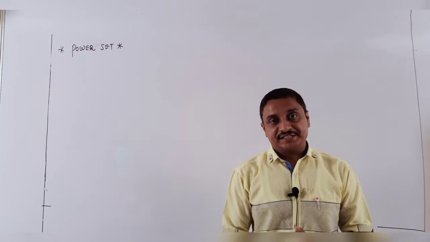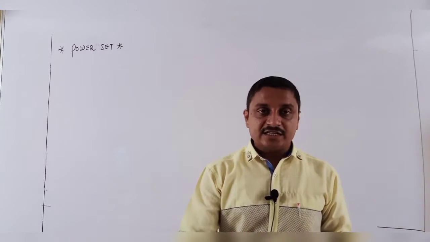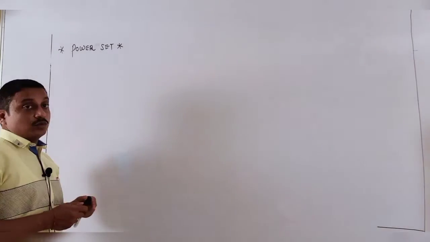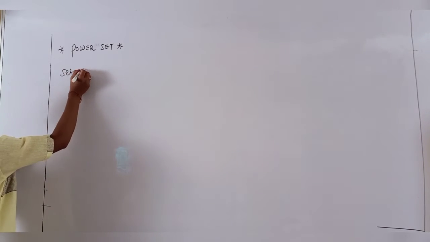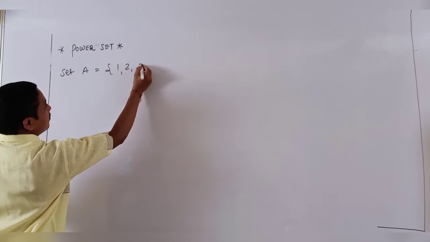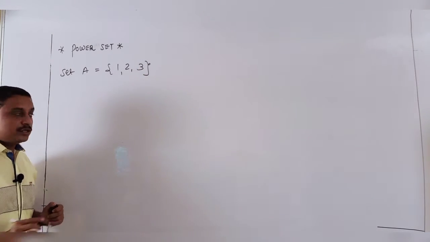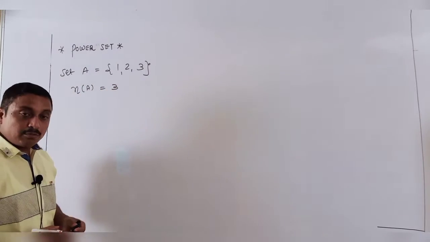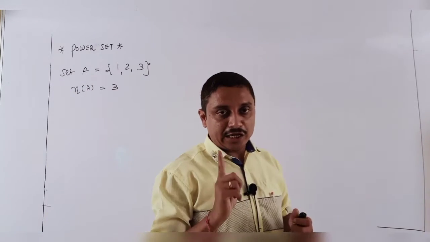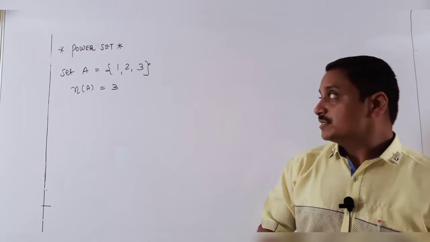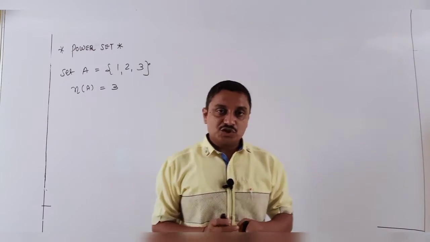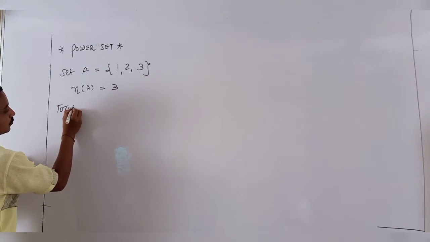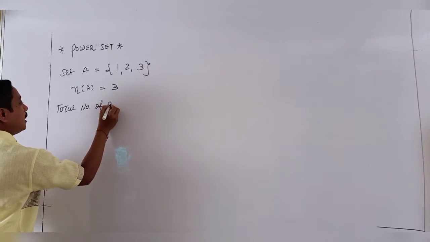It is the power set. Yes, students, power set is one of the parts of subsets. So I will explain with an example. Consider a set A having some elements, maybe 1, 2, 3. So how many elements are in A? 3, and this indicates the number of elements. So how many elements are there? 3.